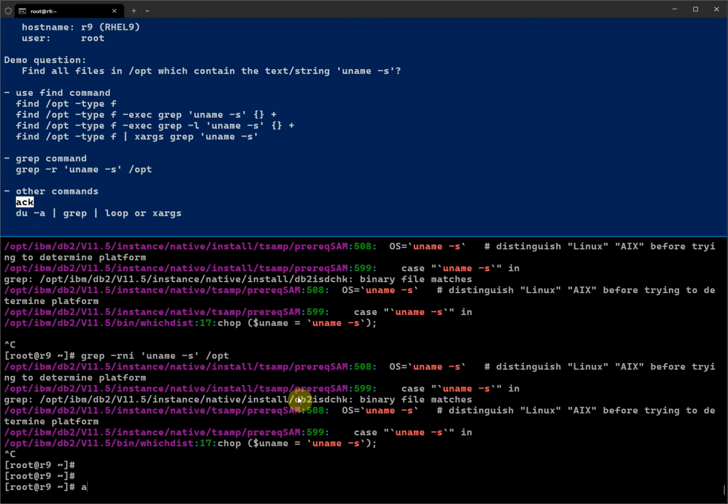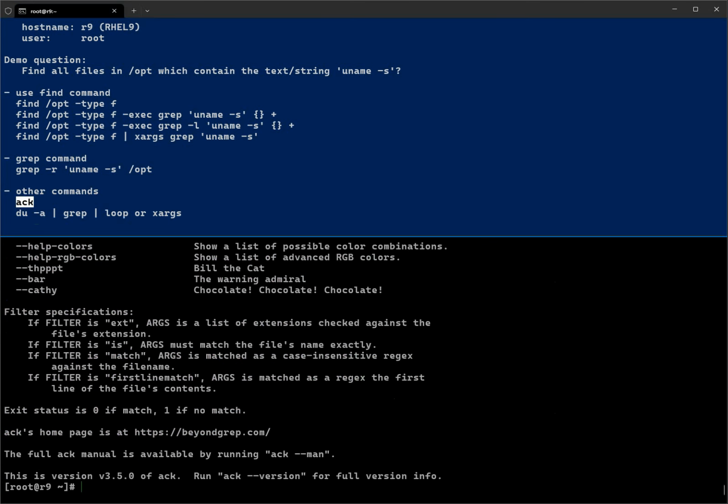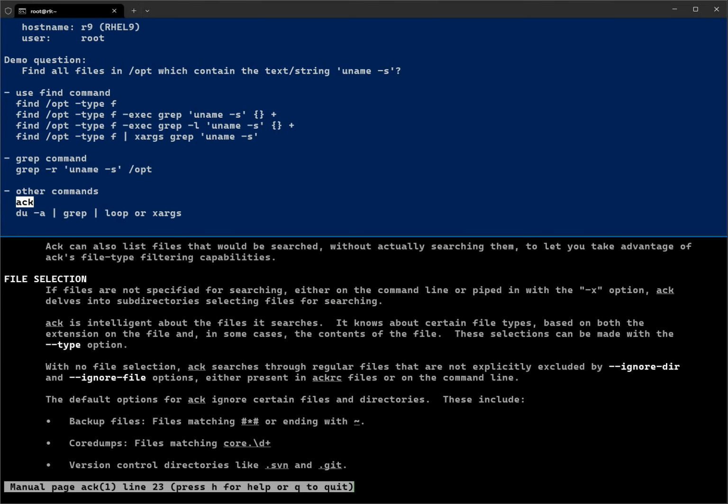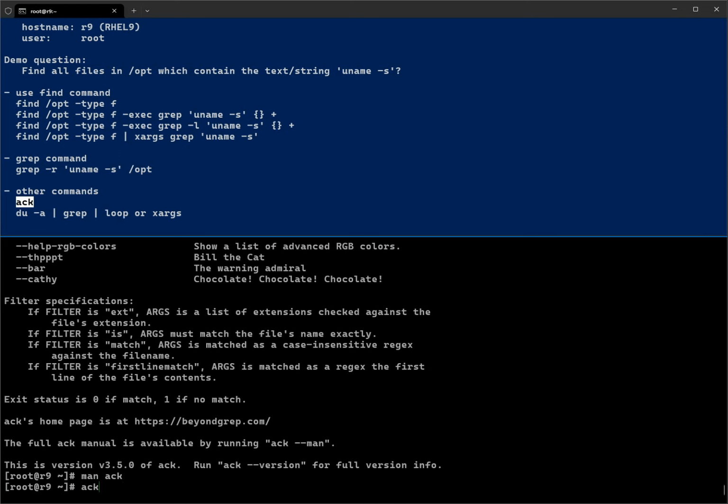Let me see if I have ack. Okay, I probably installed it. Yeah, I do. If you do a man ack, this is a grep-like text finder. You get the synopsis, how to use it, and there are lots of options. I don't want to go into the detail because it's really not necessary. However, programmers probably like to use these things to facilitate the search, and that's fine.